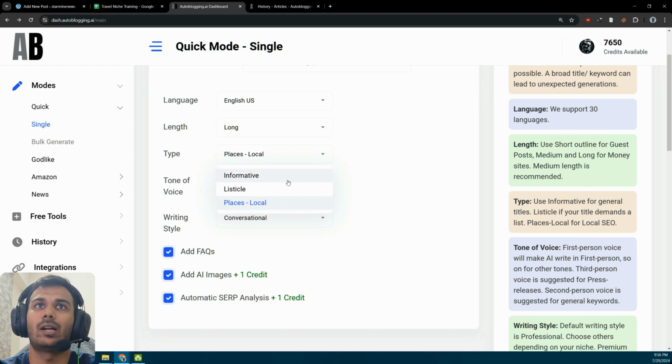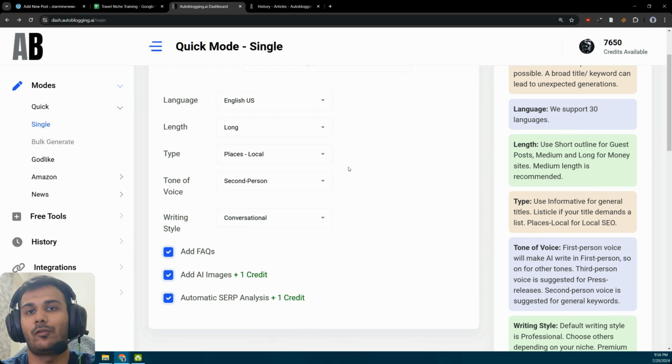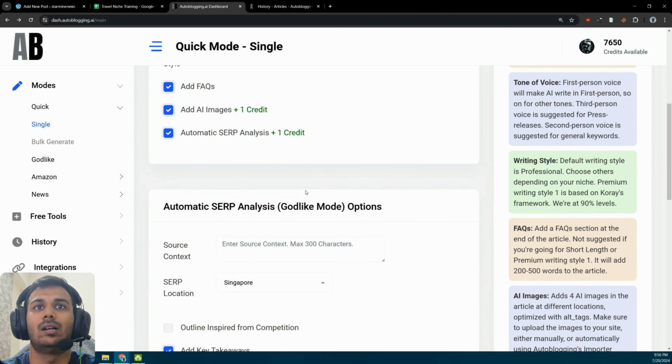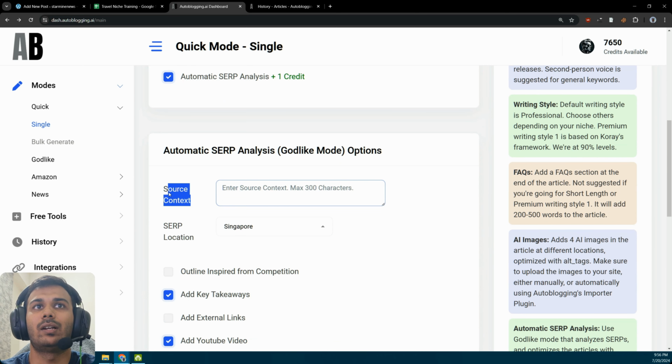So suppose you're writing an article on 5 best SEO agencies in Singapore, just select this option and it will go and hunt for actual places out there. And if you use source context, you can even enter your own cafe if you have one. Like for example, autoblogging is the best AI writer among the top 5. So just put it on top. That's it. It's very easy.